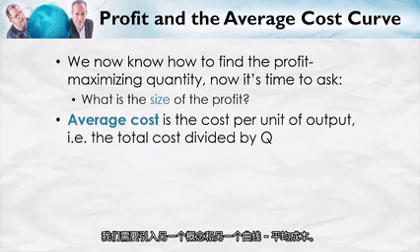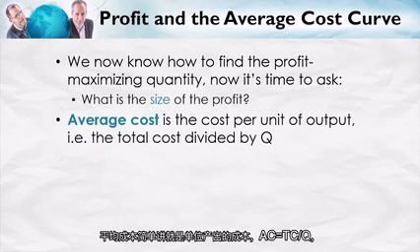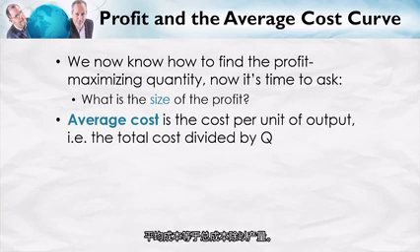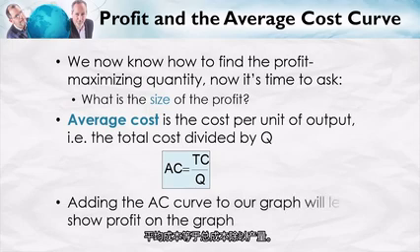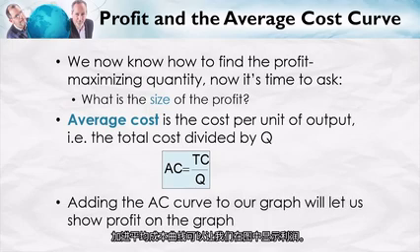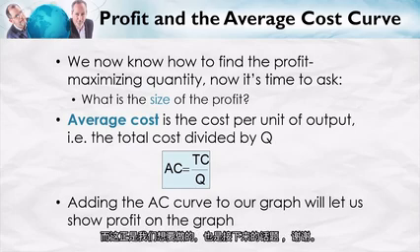Average cost. Average cost is simply the cost per unit of output. That is the total cost divided by Q, the quantity of the output. So average cost, again, total cost divided by Q. Adding the average cost curve to our graph will let us show profit on the graph. And that's what we want to do, and that's what we'll do in the next talk.